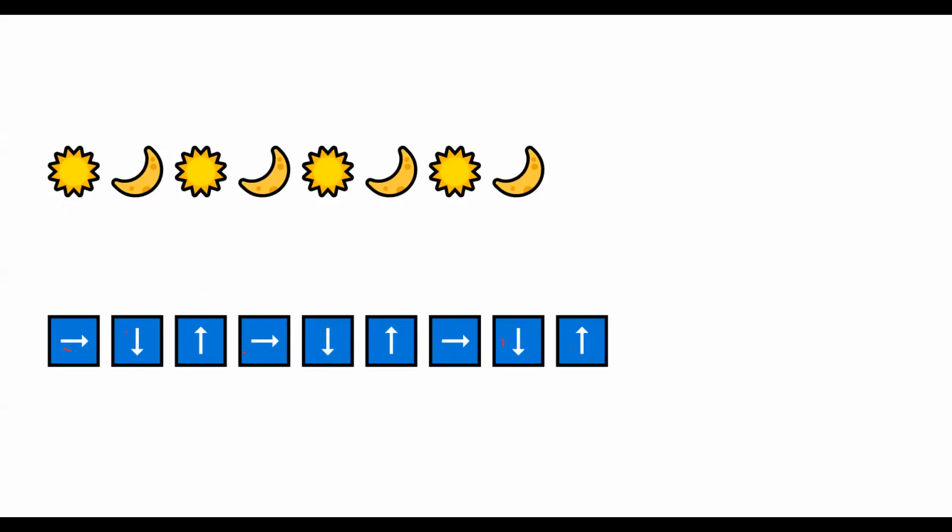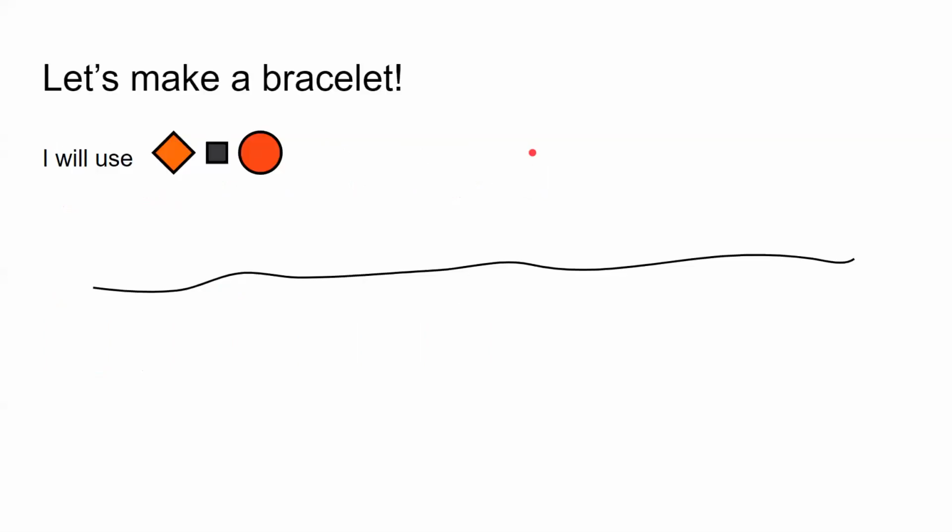Patterns are sequences that repeat again and again. Now let's do an activity. I will use three shapes, okay? I will use this diamond, this square, and this circle to make a bracelet. You can also make a bracelet with me. Take a thread, and you can use beads or old pearls from mummy's saree or suit to make this bracelet.